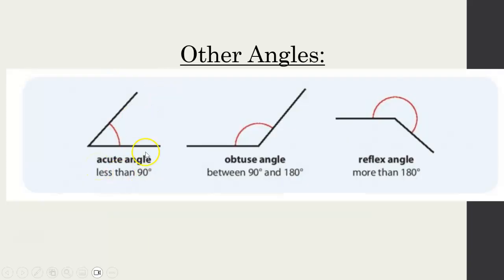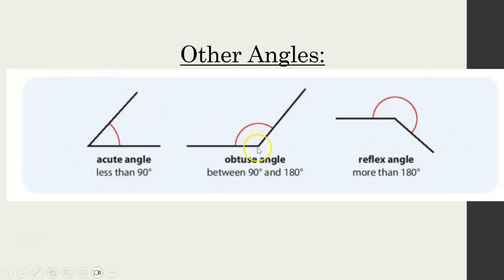Then just some other words for different angles. I know there's a lot of information here, so if you feel like pausing or rewinding just to remember things, that's fine. We have 3 different types of angles. Now these are all just names, they're just labels, they don't have any special properties. We have an acute angle, which is less than 90 degrees. So think about it, do you remember I had that line going straight up? This is kind of a little bit less rotated than 90 degrees.